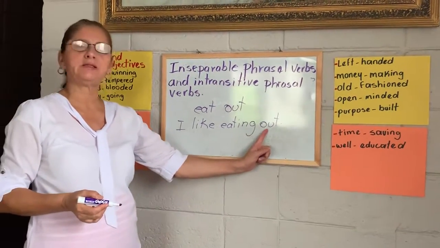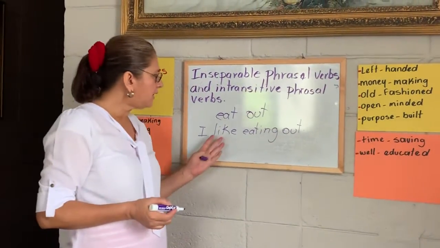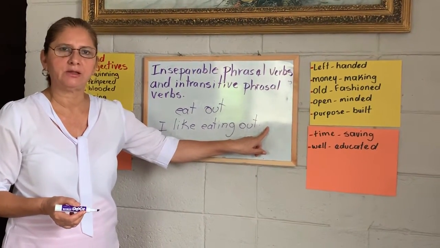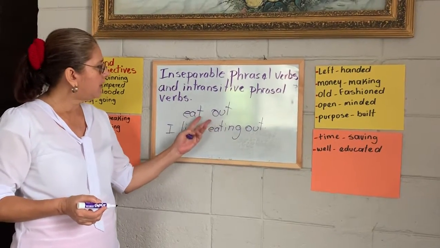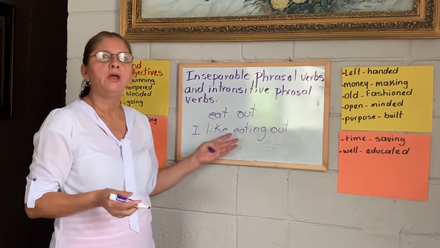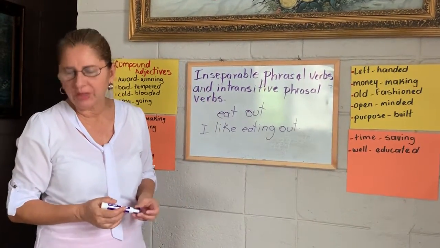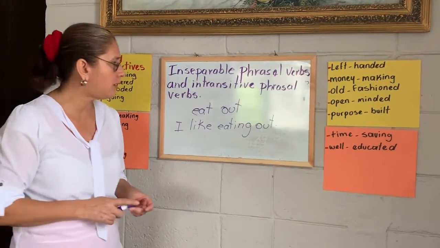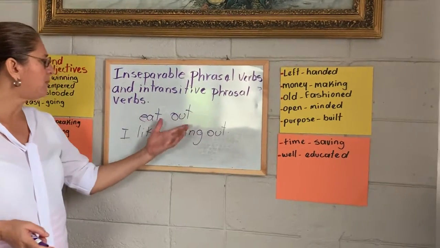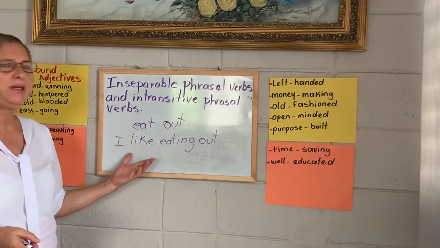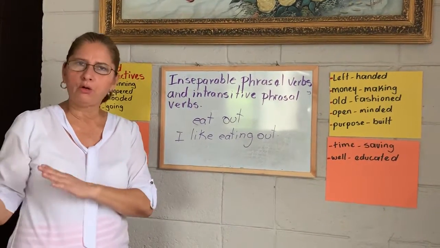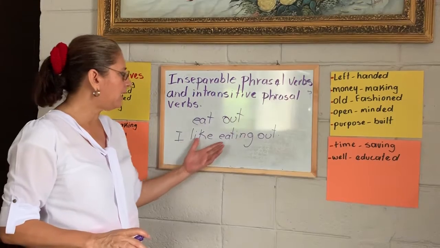This is the verb and this is the preposition. As you see in this sentence, you don't see an object. Why? Because in an inseparable phrasal verb, when the verb is intransitive, they don't need an object in the sentence. And what is the meaning of eat out? The meaning of eat out is when you don't like to eat at home, you go out to eat. I like eating out.